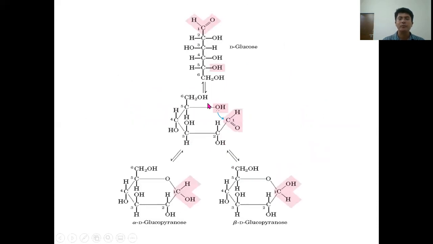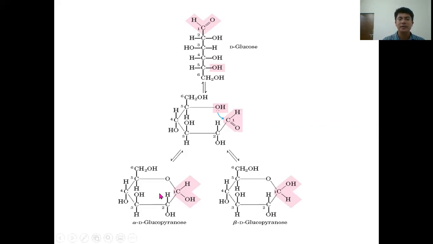So in case of glucose, what is happening? The hydroxyl group of the fifth carbon acts as an alcohol and it reacts with the first carbon, resulting in hemiacetal formation. So hemiacetal formation results in formation of alpha D glucopyranose, which resembles a six-membered ring structure called pyran, and so it is referred to as pyranose.